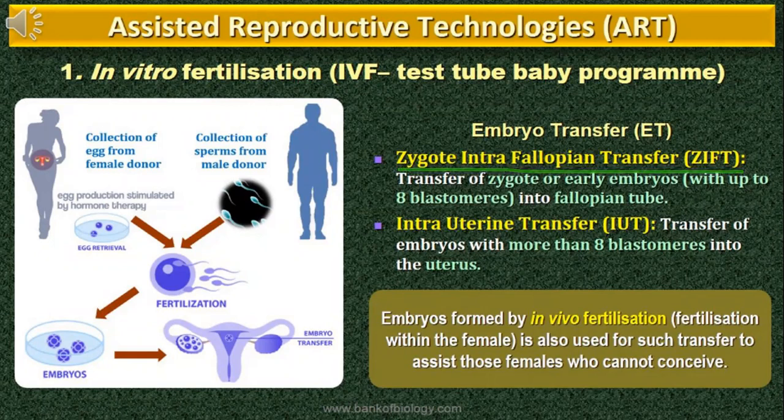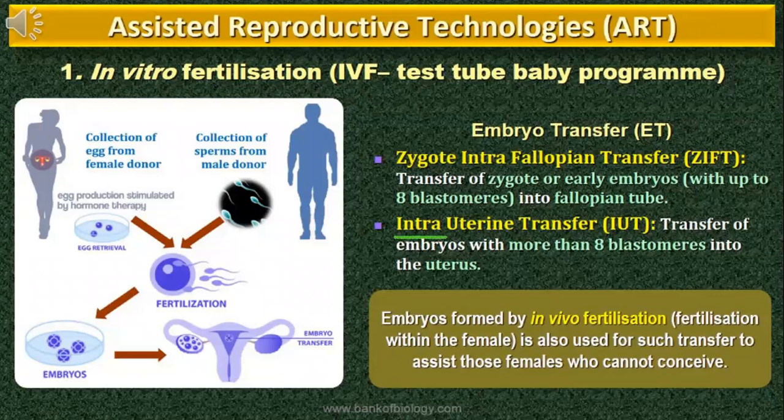In zygote intra-fallopian transfer, zygote or early embryos with up to 8 blastomeres, if the couple is undergoing the ZIFT procedure, then after in vitro fertilization, the early embryo or zygote having only up to 8 blastomeres is transferred into the fallopian tube.